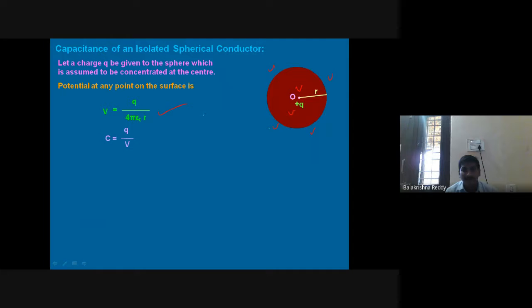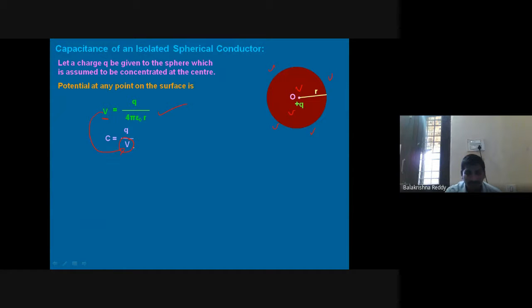So, since the potential is this, now how will it act like a capacitor? A capacitor is a device which stores a charge. Here, since it is in a spherical shape, how does it store it? Now, whatever V is there, I am going to substitute in this voltage.